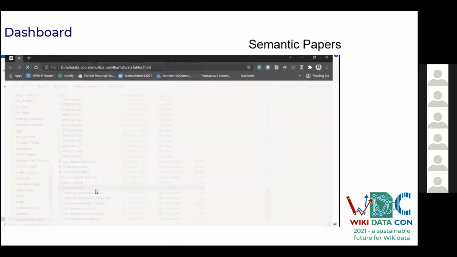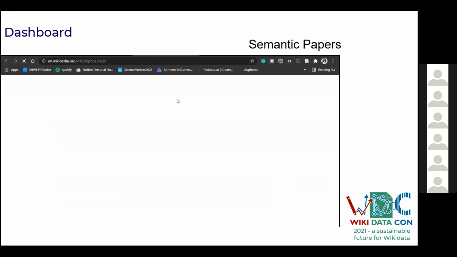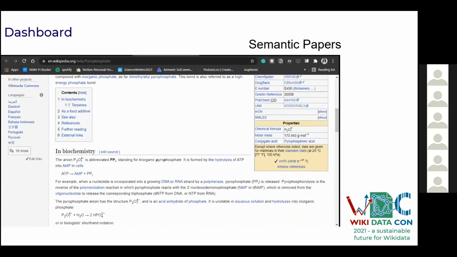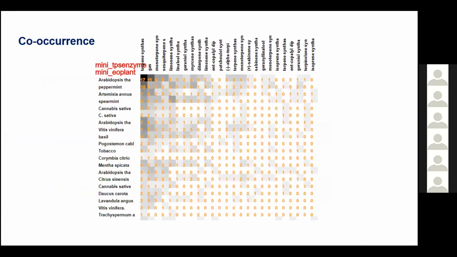And this would be great fun to do, because you won't be stumped by any new terms within your work. You can just click on the hyperlink of that particular term and it will link back to Wikipedia and tell you about that term, like here we can see for pyrophosphate. So this was all about linking back to Wikimedia and the creation of data tables.